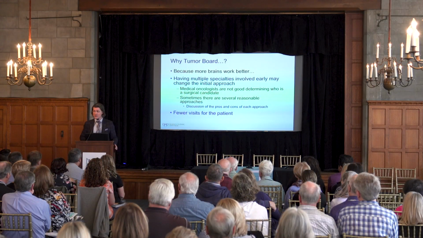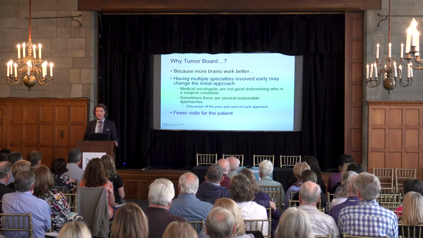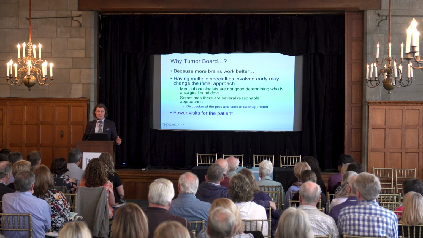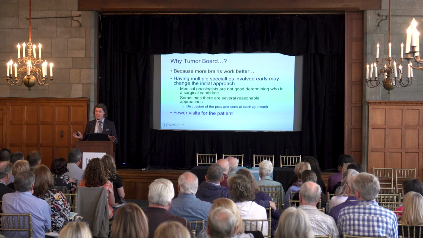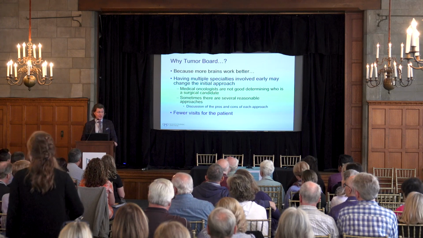And why do we do this? We do this because we think that more brain power, more CPU, is better. So having more brains together is better. And also the initial approach may change. It's been shown scientifically that medical oncologists are really bad at predicting whether patients may be candidates for surgery or not. We are just not good at saying who the patients are who should have surgery. And then sometimes there are several reasonable approaches, and we have to go back to the patient and say, these are the options we have. Which one fits your goals?